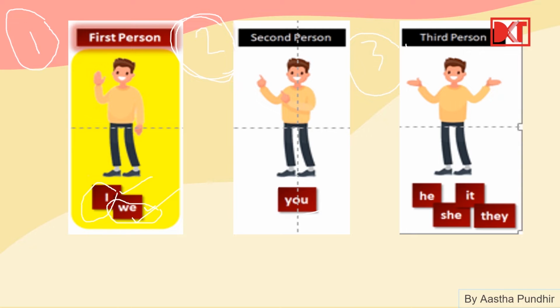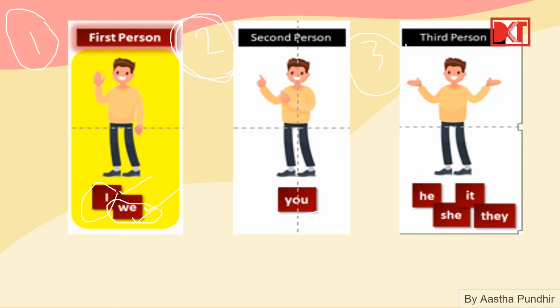Then third person. Third person में मैं अपनी बात नहीं कर रही, मैं किसी को बोल नहीं रही, you नहीं बोल रही. Rather, I am talking about the third person. Third person मतलब I am talking about someone else who is not in the picture.